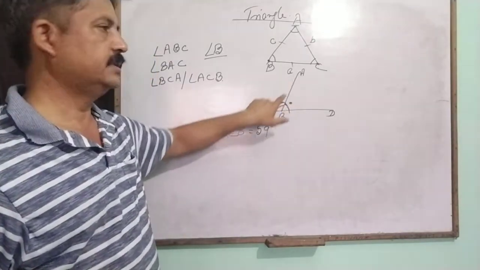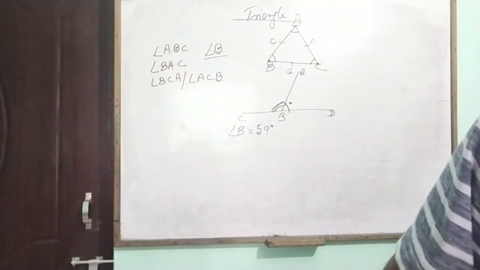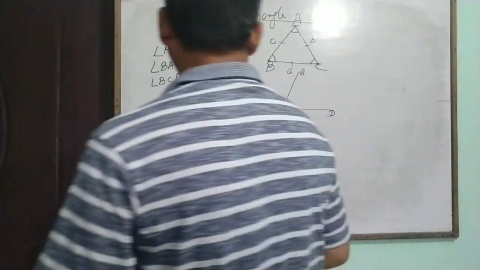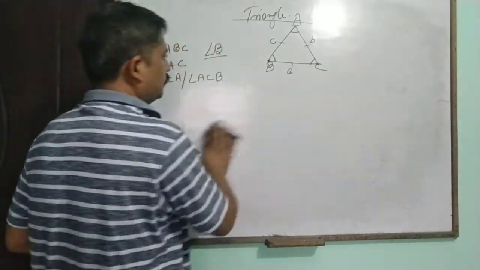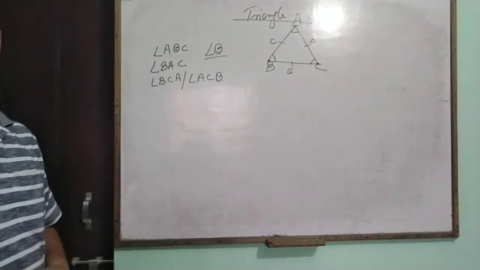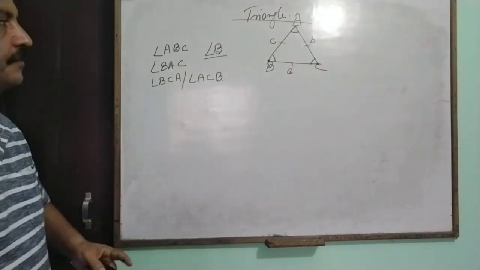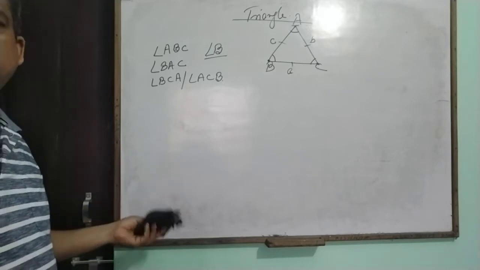Always write the three vertices in geometry. It is very important and very useful, to show which sides will be equal or which angles will be equal.